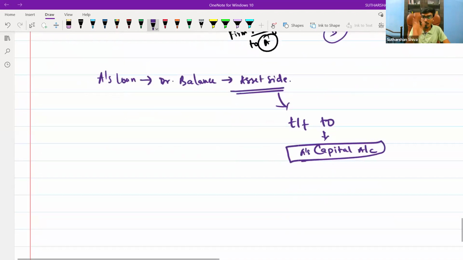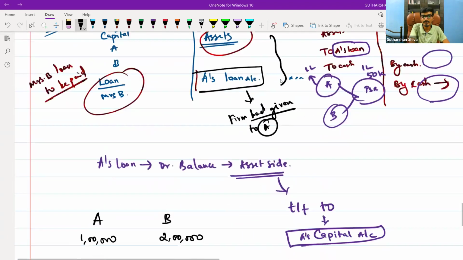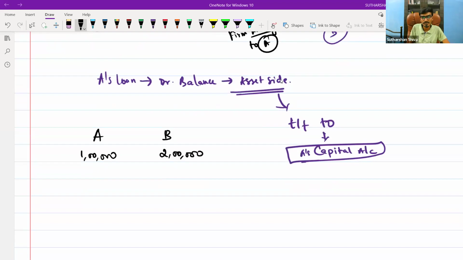Whenever there is a partner A and partner B, A is having a capital of 1 lakh, B is having a capital of 2 lakh, and B is also having a worth of 20,000. Now, 2,20,000 I need to pay.